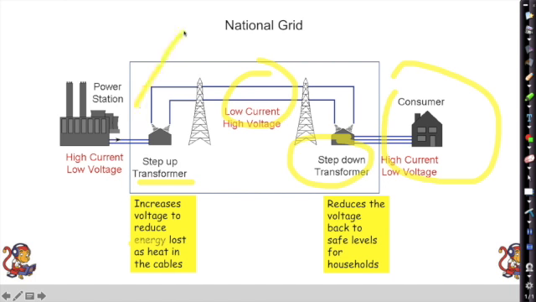So step up increases the voltage to reduce heat loss. Step down reduces the voltage to make it safe again.